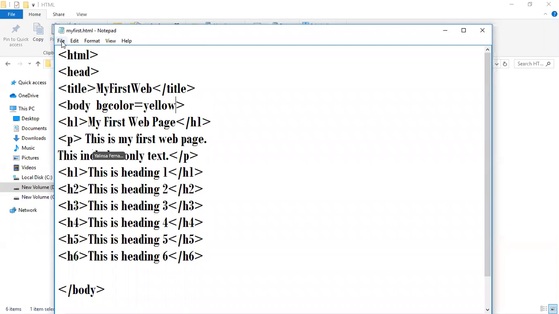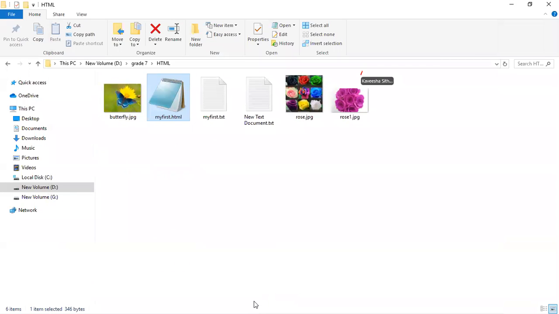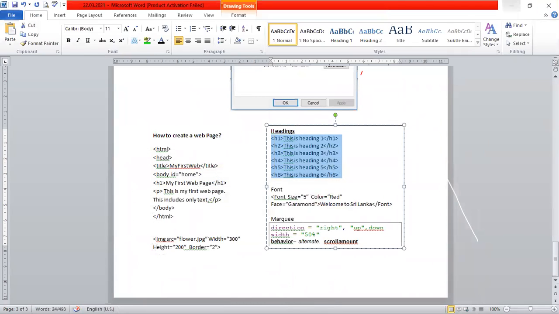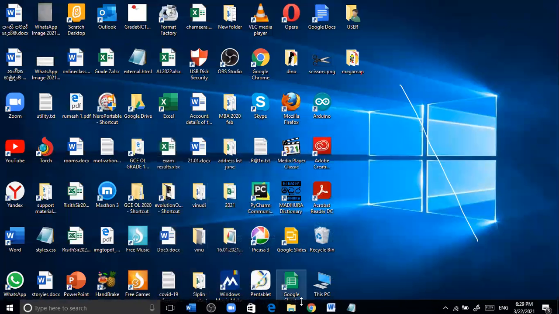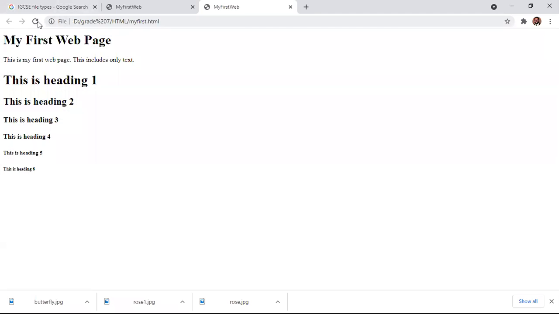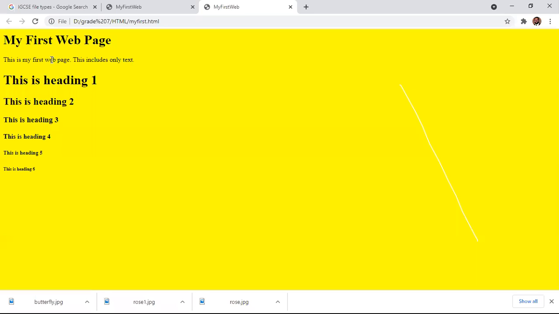So I'm saving the file, I'll go to my page in Google Chrome and refresh. Now you can see it has applied yellow color to the background.